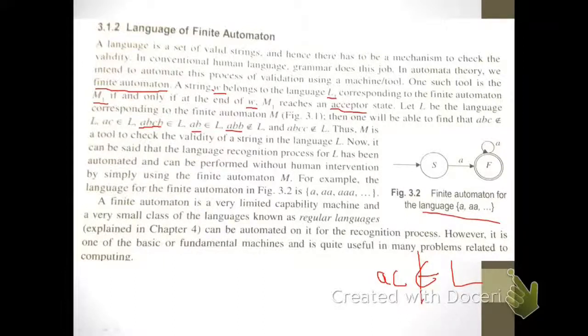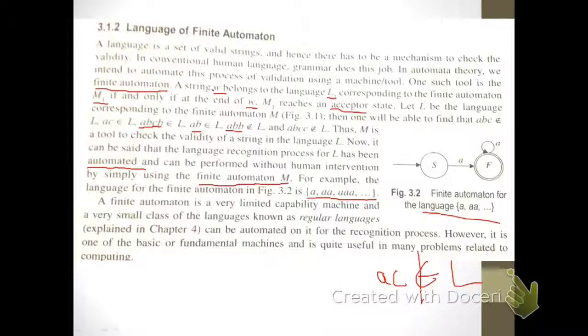So it can be said that the language recognition method for L has been automated and can be performed without any human intervention by simply using the finite automata M. For example, for the finite automata in the figure, the language generated will be A, triple A, 4 A's, 5 A's and so on. So this is the language which has to be accepted by the finite automata.